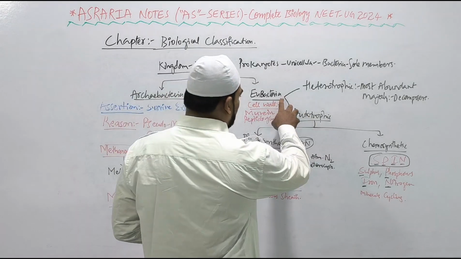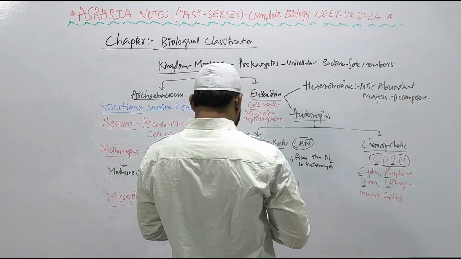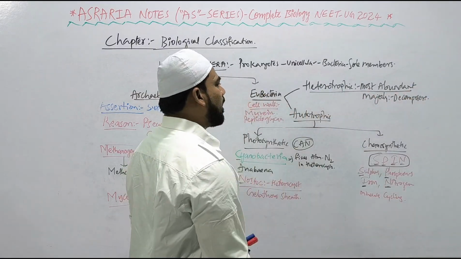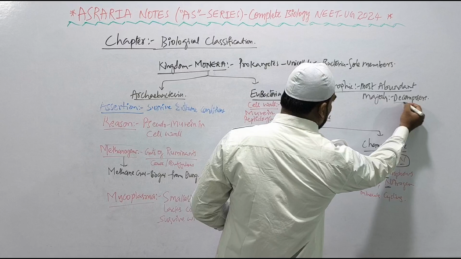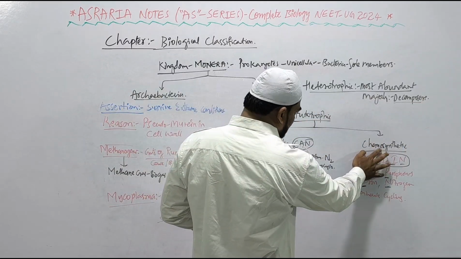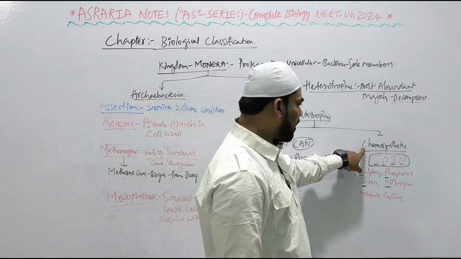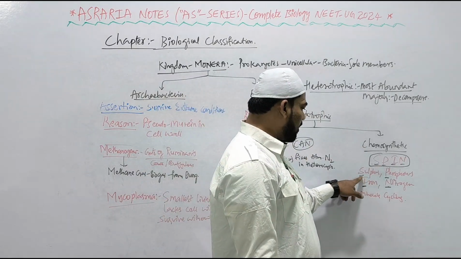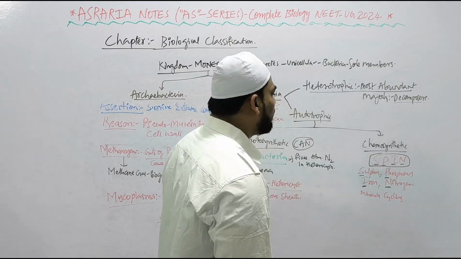And eubacteria are divided into 2: autotrophs and heterotrophs. Heterotrophic bacteria are the most abundant bacteria present in nature, right? They are cosmopolitan in nature, and majorly they are decomposers, right? Autotrophic bacteria are divided into 2: photosynthetic autotrophic bacteria and chemosynthetic autotrophic bacteria. Chemosynthetic autotrophic bacteria help in mineral cycling. The mnemonic is SPIN for sulfur, phosphorus, iron, and nitrogen nutrients, right?